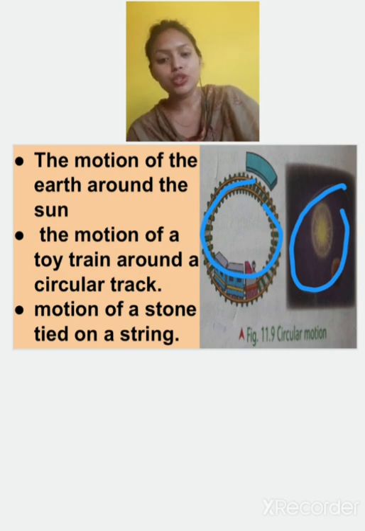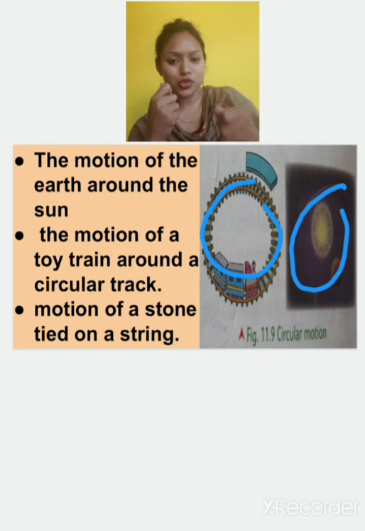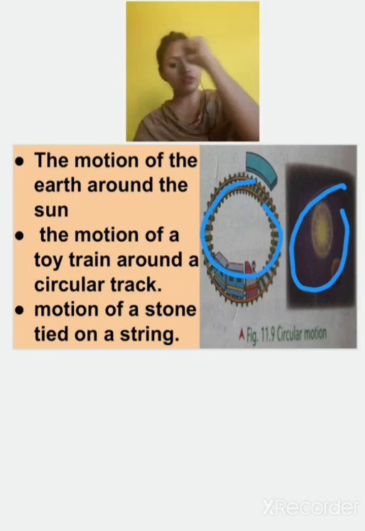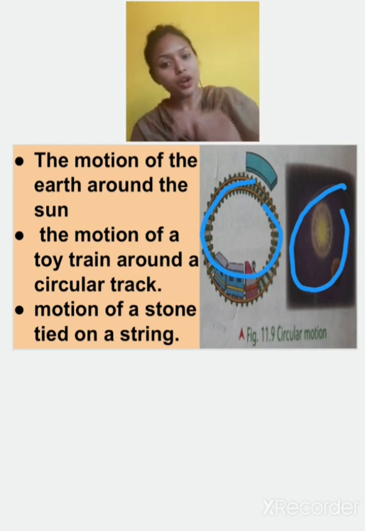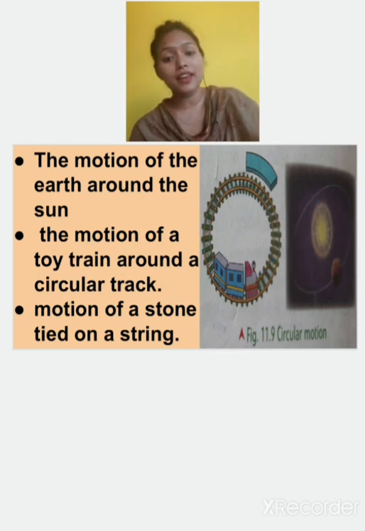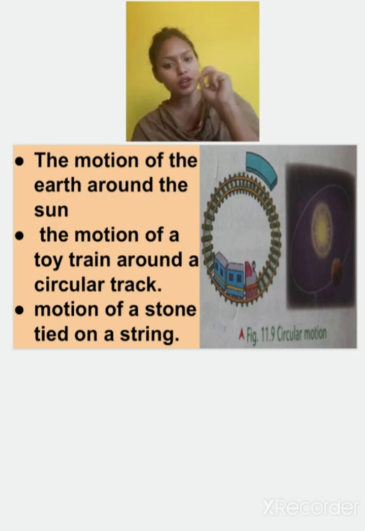And the motion of a stone tied in a string. If I take a string, and in that I tie a stone and move it like this, that will also move in a circular motion. And many more examples are there of this circular motion. And the ceiling fan, its blade also moves in the circular motion.